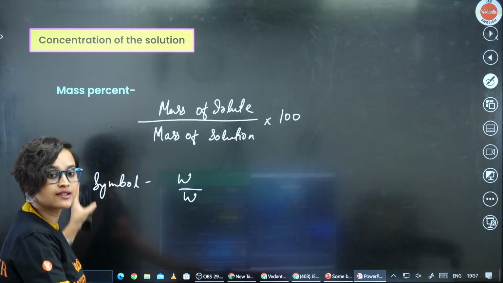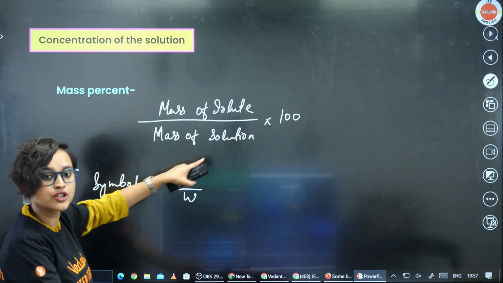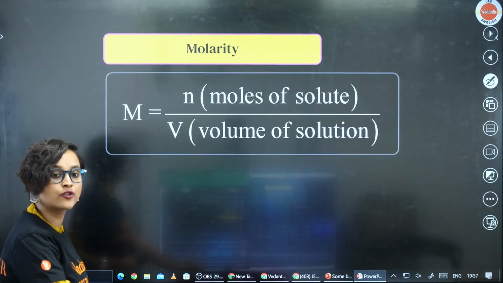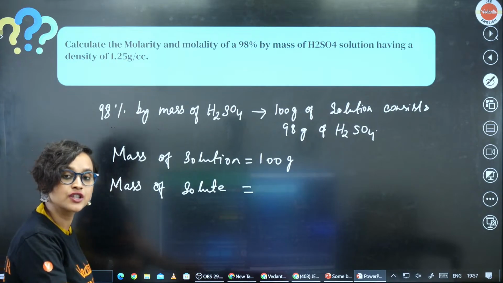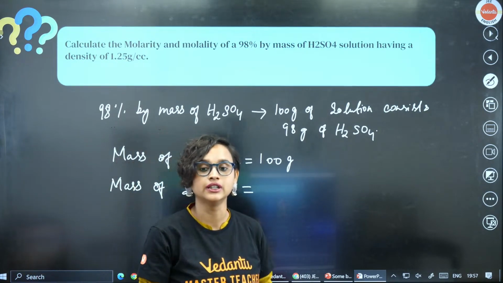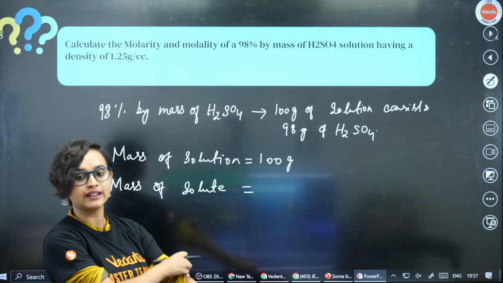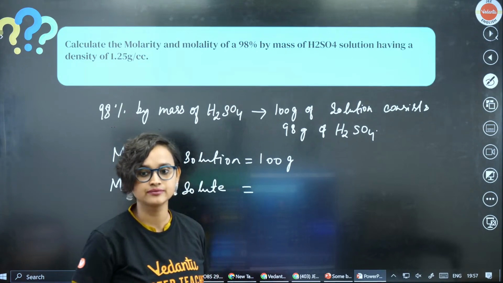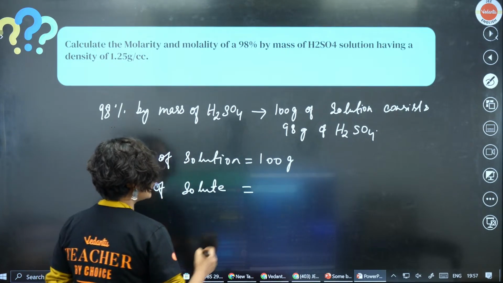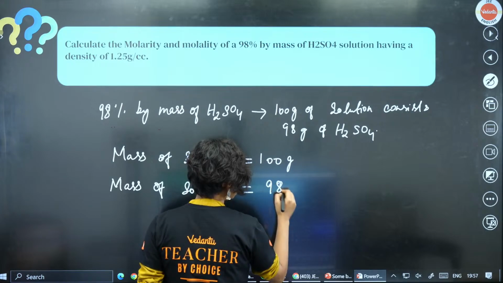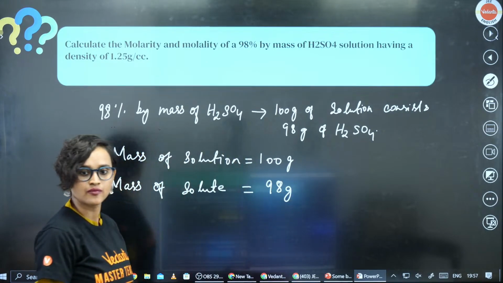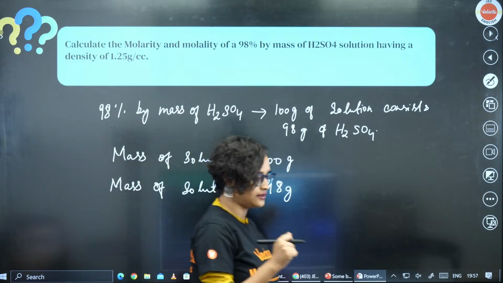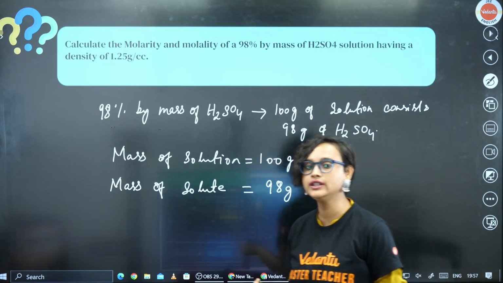Mass percent formula. See, mass of solute divided by mass of solution into 100. So from here we understand that our mass of solution has to be 100 gram. Darun, you have already solved it. Very good. So our mass of solute is 98 grams here. That is given to us, right? So what is our mass of solvent then? Very easy.